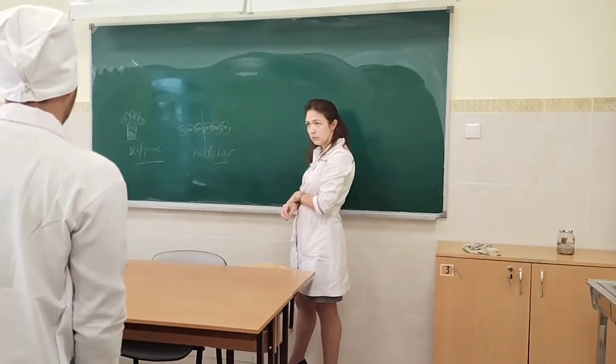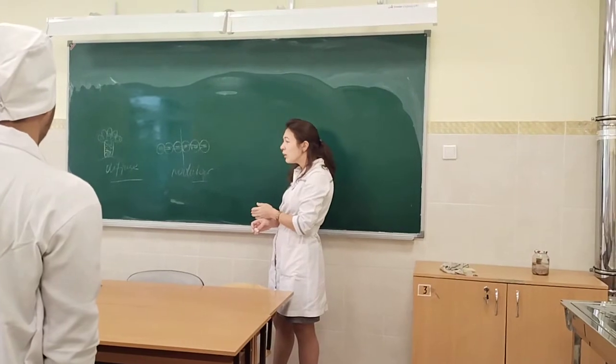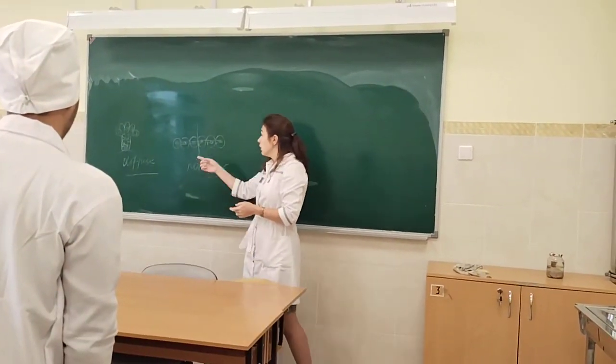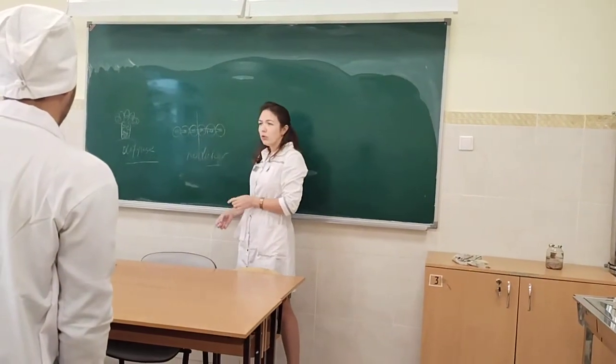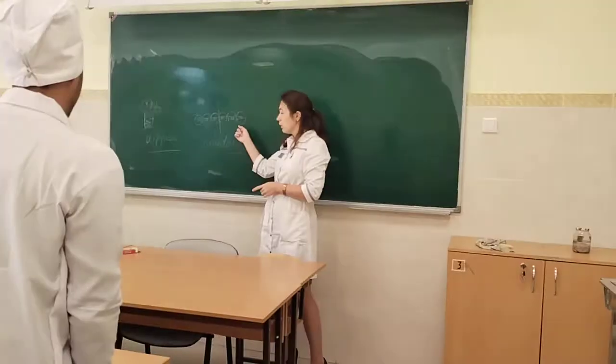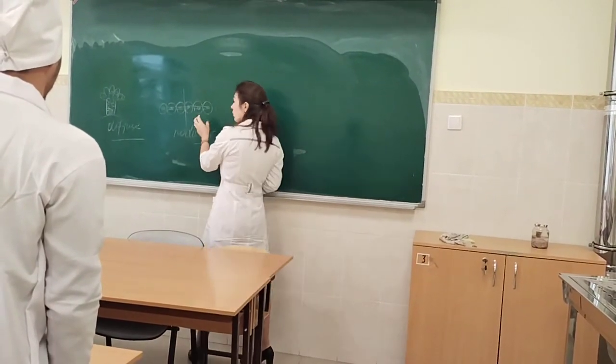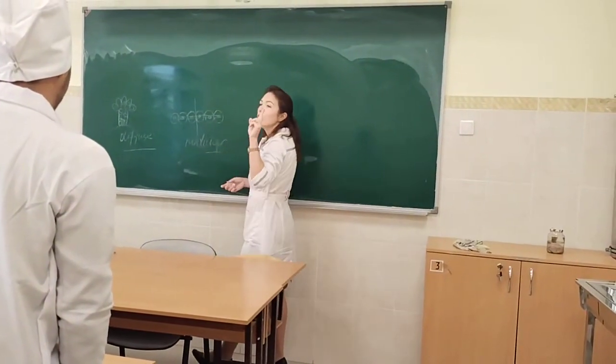I'm not asking you about what will be transmitted and what will not. I'm asking you, this part of the worm, will it live or not? Live. And this? It will also live. So if we divide a worm into 2 halves, we will get 2 new worms.